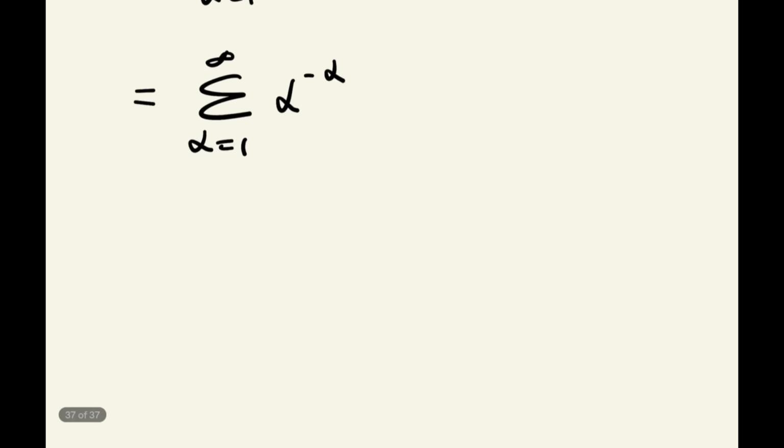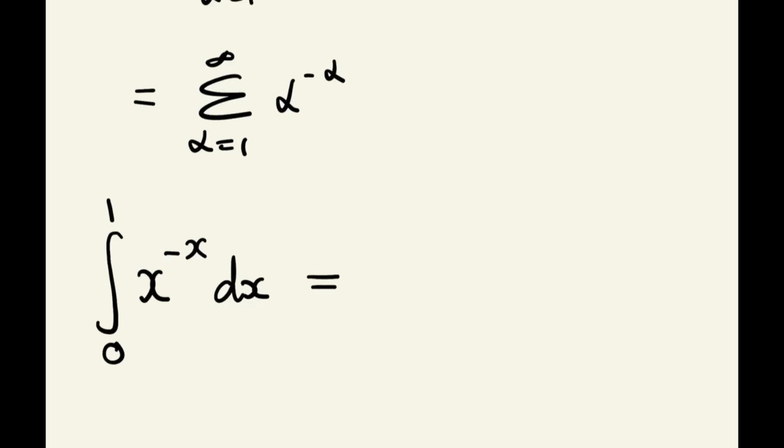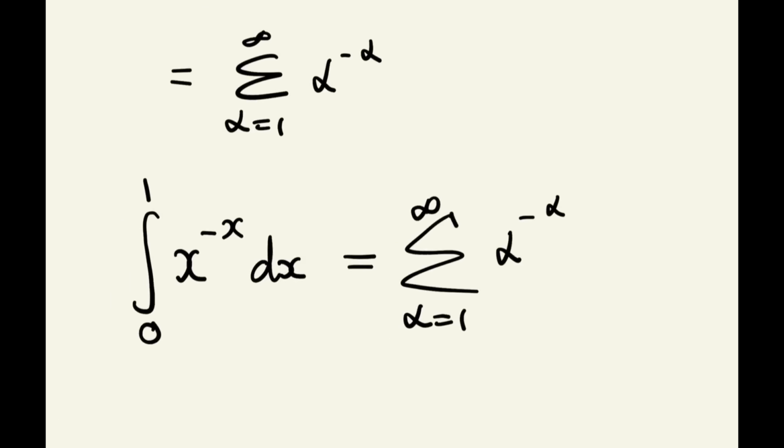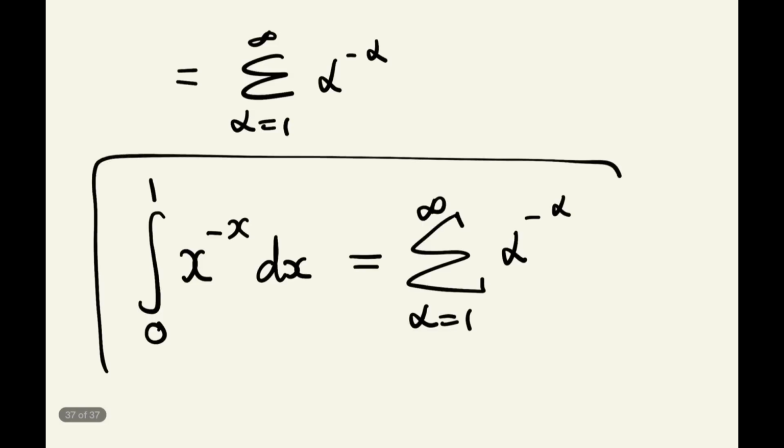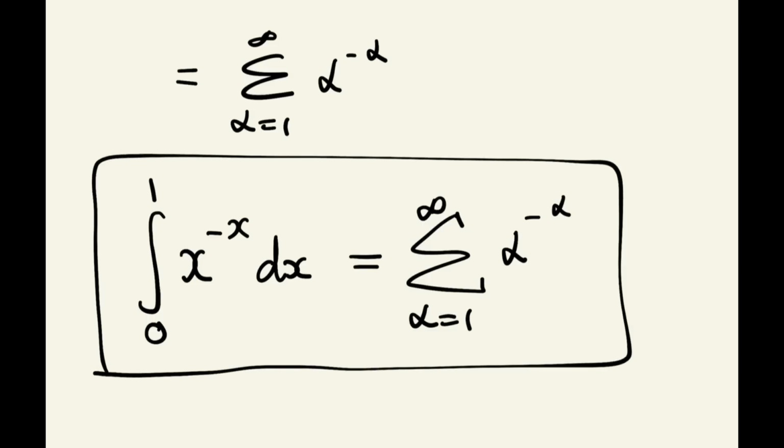If we formally write it out now, we can say that the integral from 0 to 1 of x to the power of negative x dx is equal to the sum from alpha equals 1 up to infinity of alpha to the power of negative alpha. There we go. That is an incredible result. The integral of x to the power of negative x between 0 and 1 is equal to the infinite sum of alpha to the power of negative alpha. I think that's incredible.